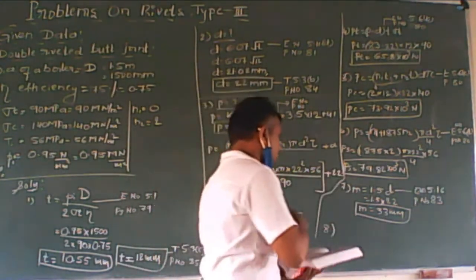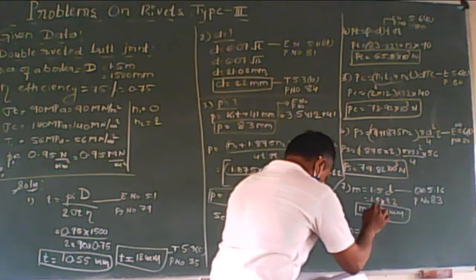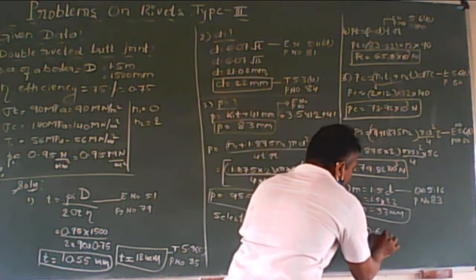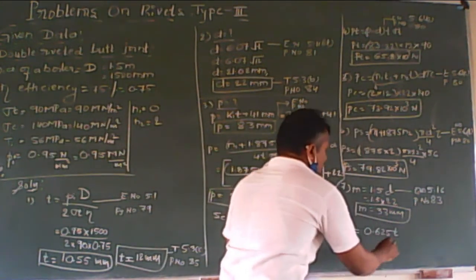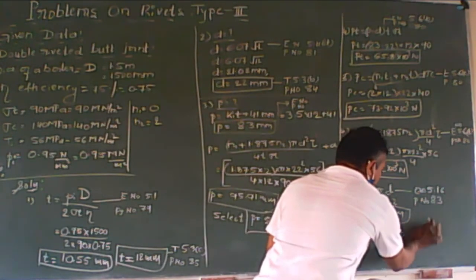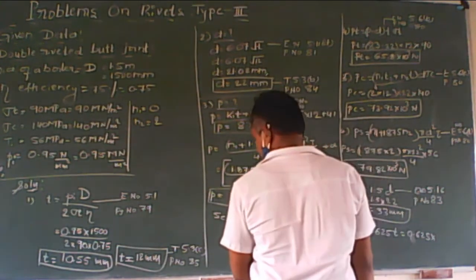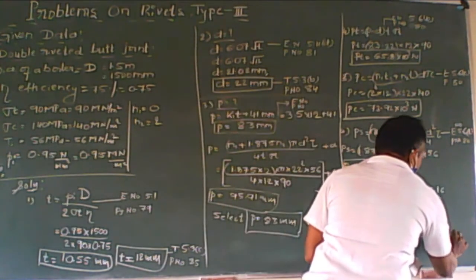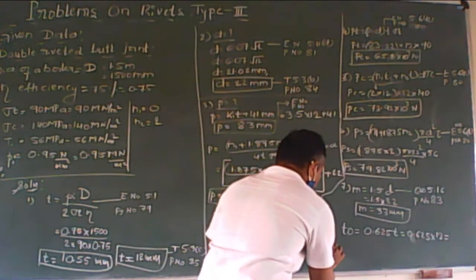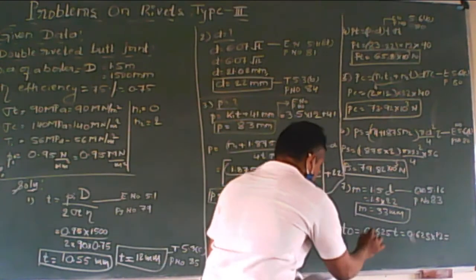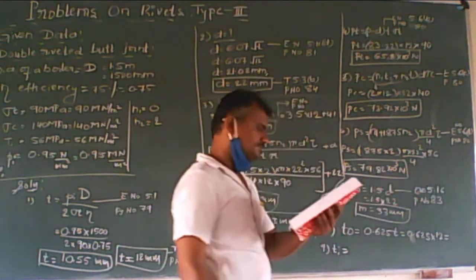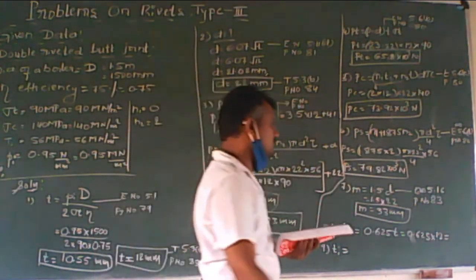Afterwards you can calculate the thickness of the outer and inner plates. T outer is equal to 0.625 T, which is 0.625 into thickness 12, equation number 5.4F.